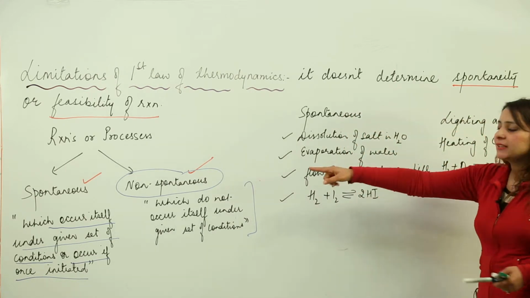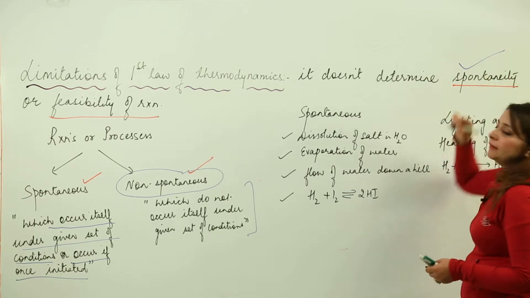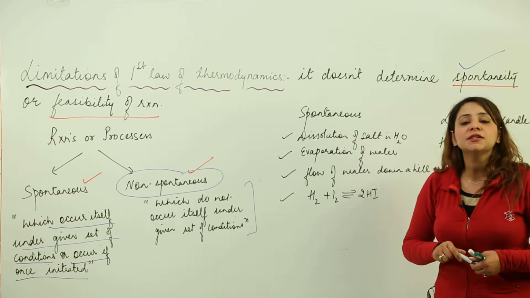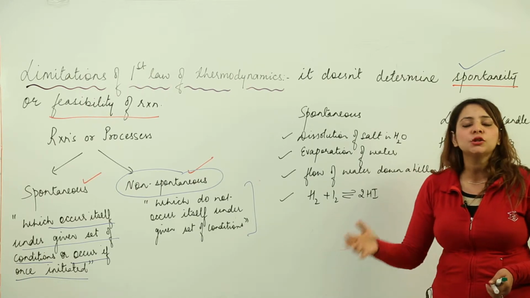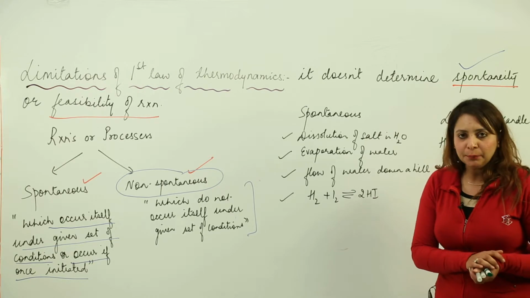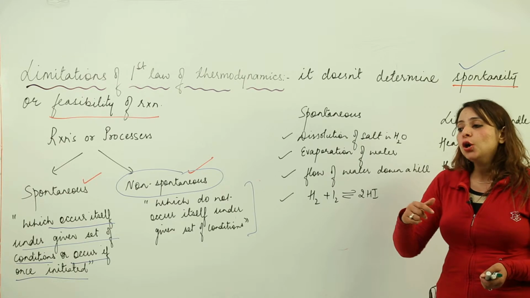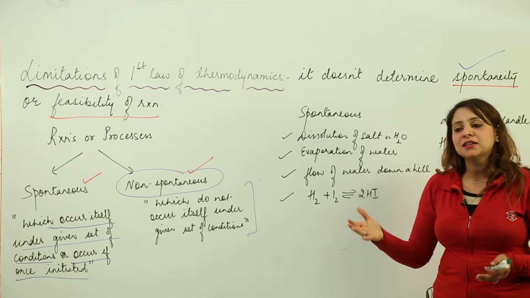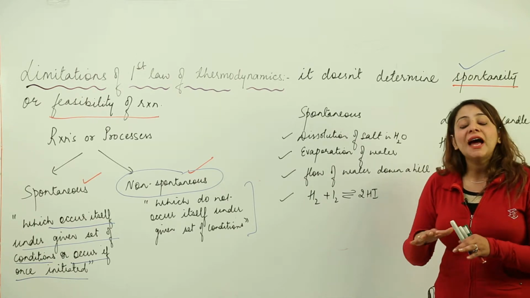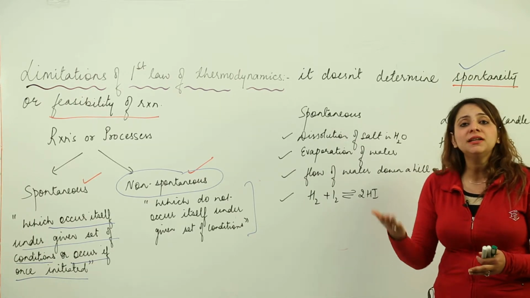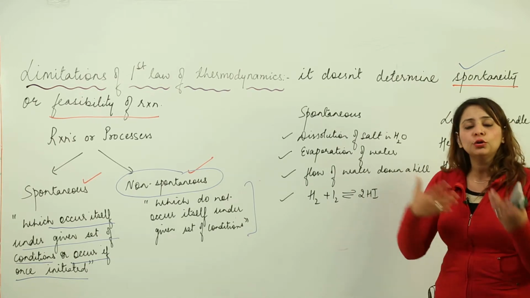We'll concentrate on spontaneity here, the spontaneous process, because this is the limitation of the first law: it does not explain whether the process is going to take place or not. Like if I say that heat flows from hot body to cold body, right? The first law explains that the heat lost by the hot body is equal to the heat gained by the cold body. But it doesn't determine whether heat can flow from hot to cold body or from cold to hot body.